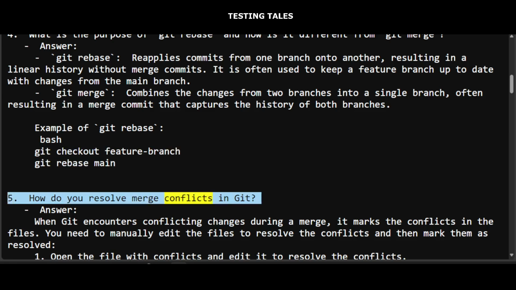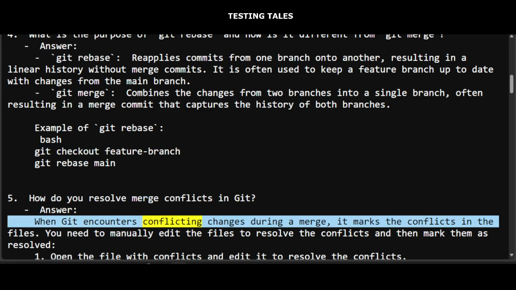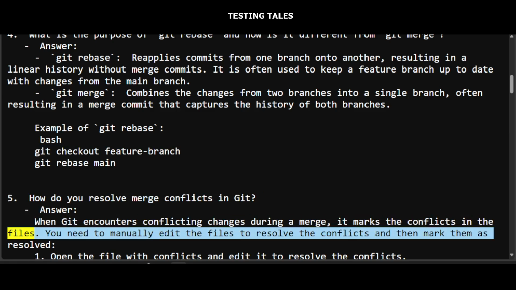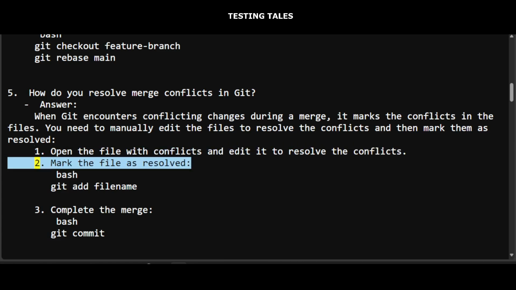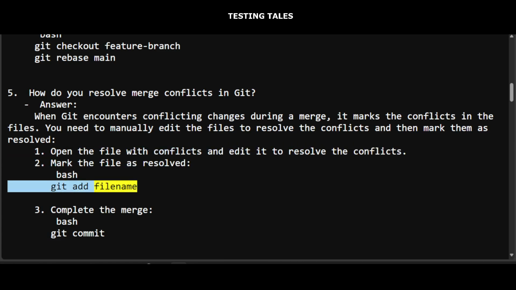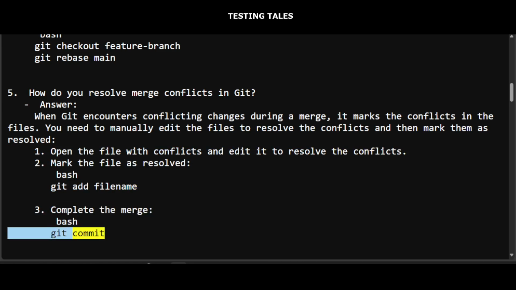5. How do you resolve merge conflicts in Git? Answer: When Git encounters conflicting changes during a merge, it marks the conflicts in the files. You need to manually edit the files to resolve the conflicts and then mark them as resolved. 1. Open the file with conflicts and edit it to resolve the conflicts. 2. Mark the file as resolved, git add file-name. 3. Complete the merge, git commit.